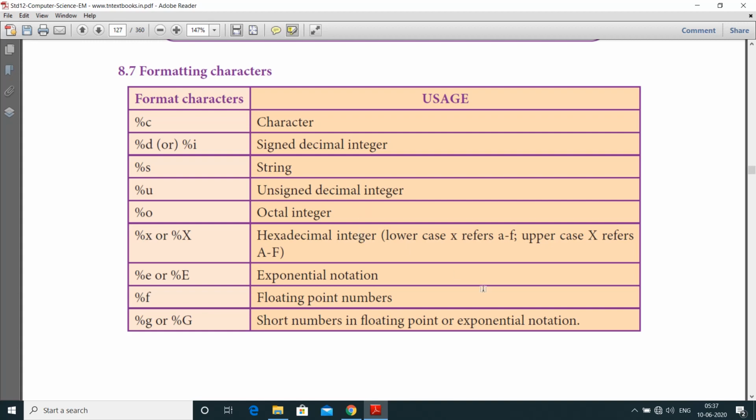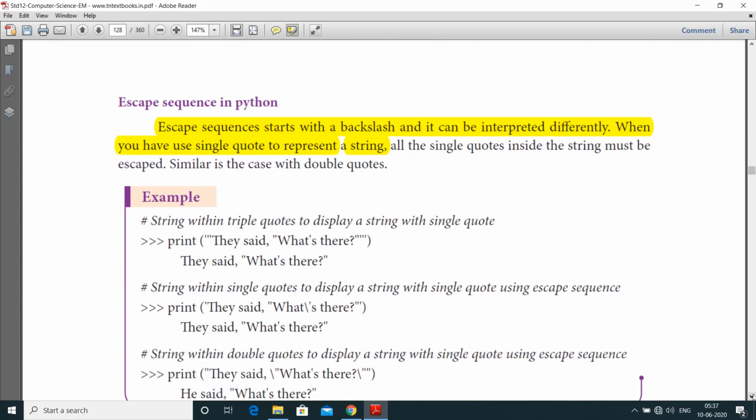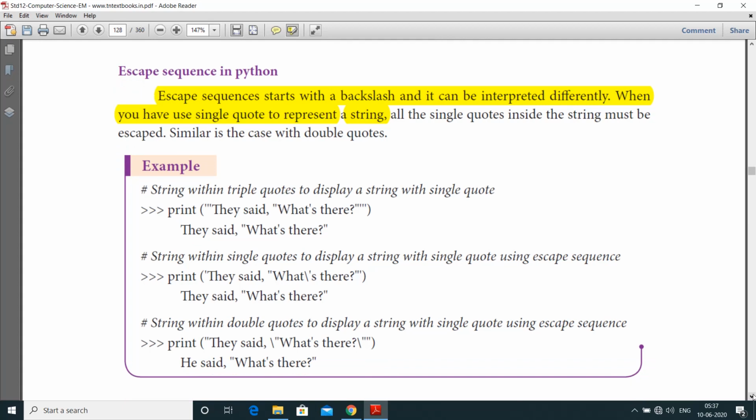Let us see the next one, escape sequences. Here escape sequences start with the backslash and can be interpreted differently, because when we use single quotes to represent a string, all the single quotes inside the string must be escaped.